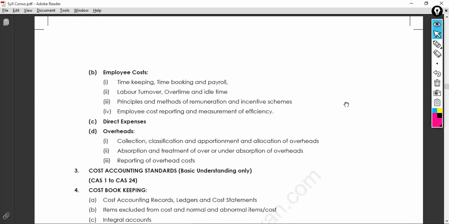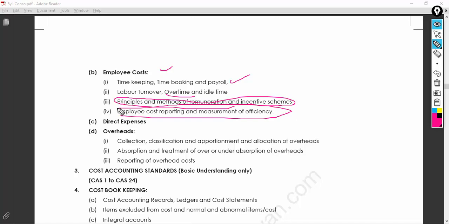Yeah, so you also have the employee cost. This includes how to maintain the employee, how to track them, overtime, idle time, incentives, what and all incentives you give to them, along with how efficiently you are utilizing the employees. You should use the employees efficiently, but you should not exploit them, very very important.